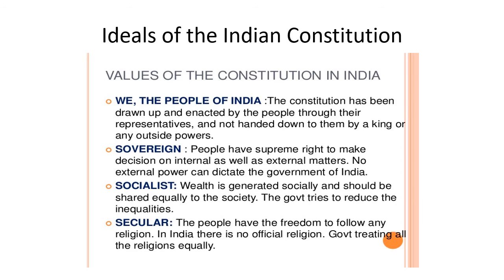Now, the third ideal is socialist. Socialist means that whatever money is generated socially should be shared equally in the society. That means the government, in case they raise any money in social welfare, that has to be shared in society equally. The government has to try and reduce the inequality or the difference between rich and poor in the society.